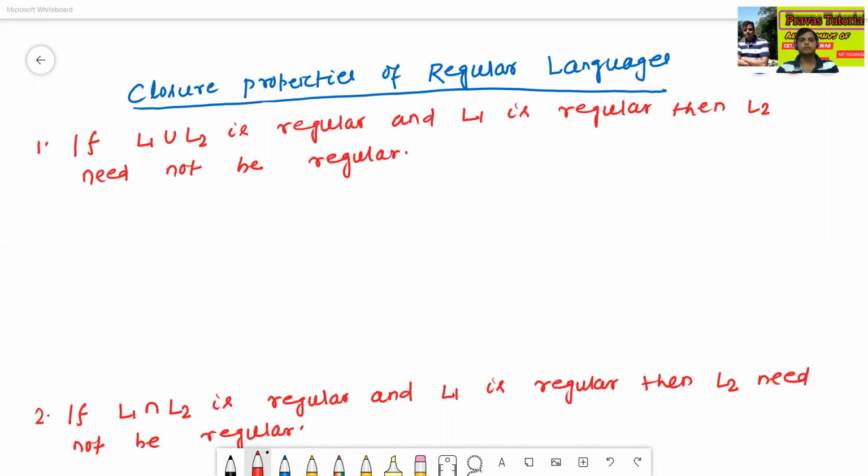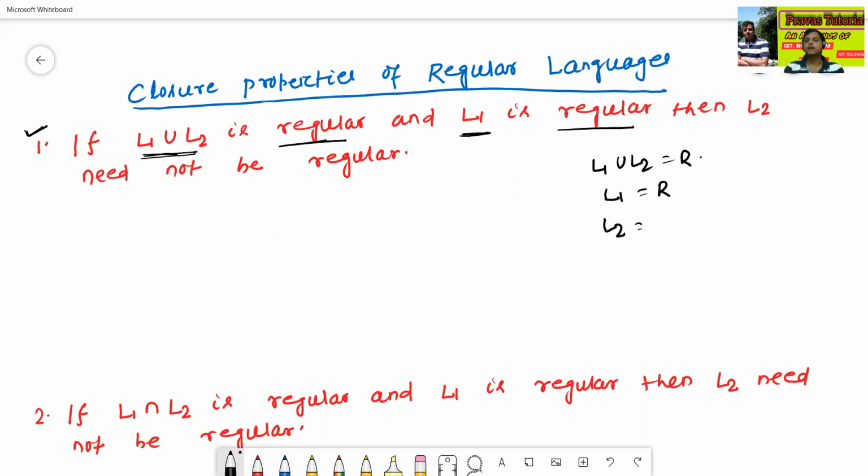Now we'll see the special cases of closure properties. What are these? See here. The first point: if L1 union L2 is regular and L1 is regular, then L2 need not be regular. That means L1 union L2 is regular, this is given, and L1 is regular, this is also given. So is L2 regular or not?